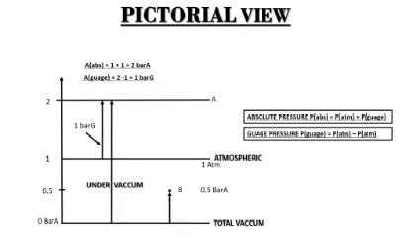Absolute pressure will be 0.5 bar absolute, and gauge pressure will be minus 0.5 bar gauge. Okay, so this is the whole pictorial view. You can see here I have shown total vacuum, under vacuum, atmospheric, absolute, and gauge pressure.